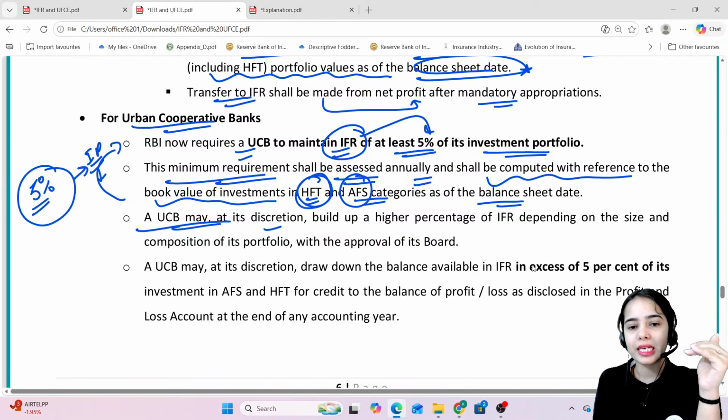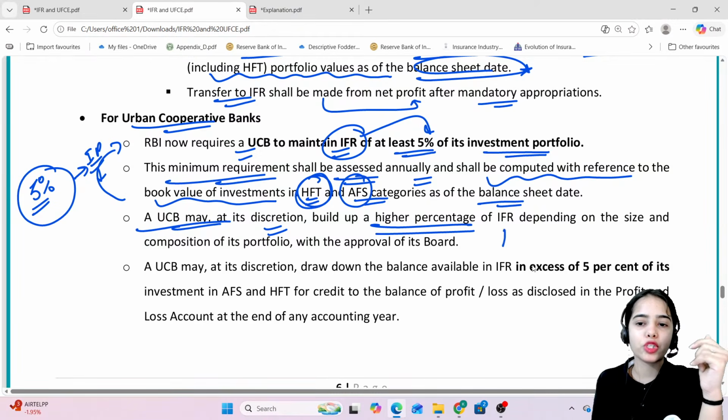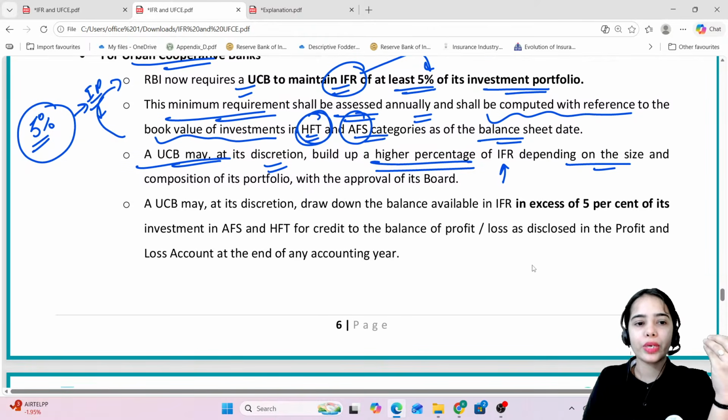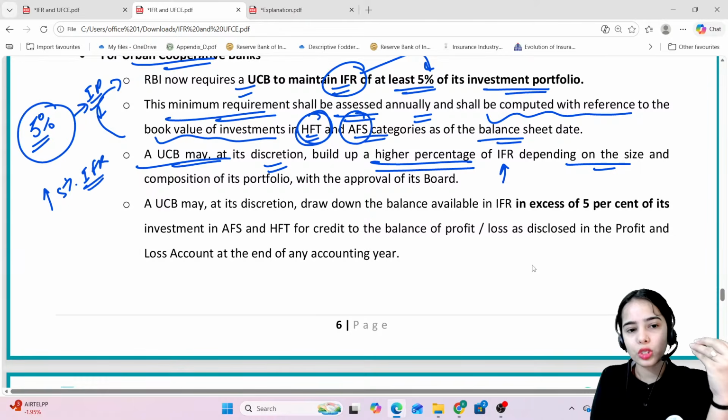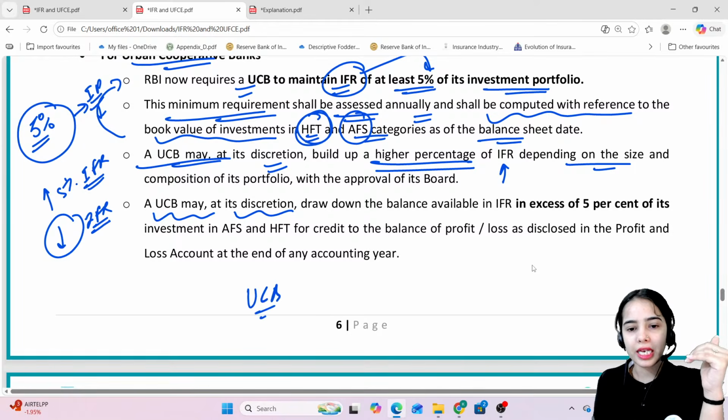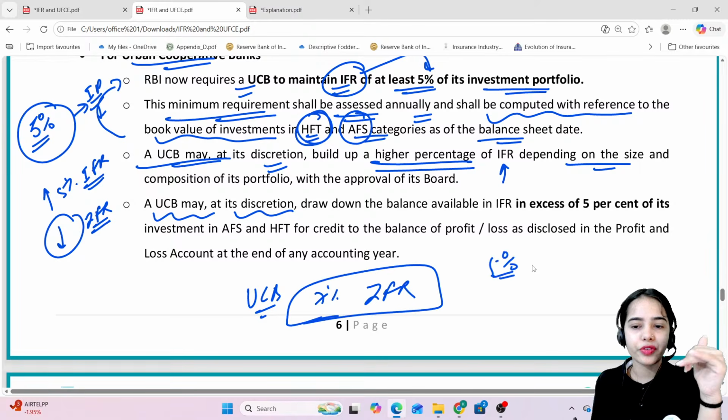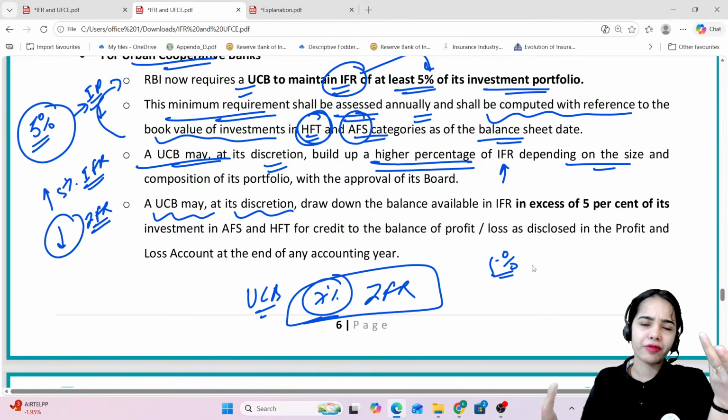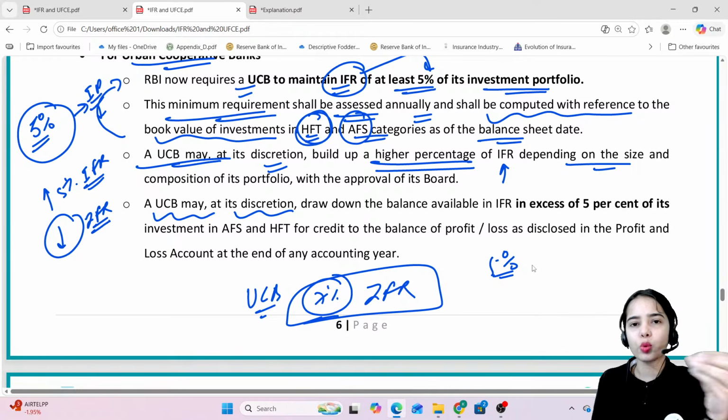An urban cooperative bank may at its discretion build up a higher percentage of IFR also, depending on the size and composition of its portfolio. So it can keep more than 5% of the investment fluctuation reserves also. A UCB may at its discretion reduce the investment fluctuation reserve. Let's say the UCB is keeping 7% of the investment fluctuation reserve. So 5% is mandatory as per the RBI, but for the rest of the 2%, the UCB was keeping additional investment fluctuation reserves to handle more of the losses.